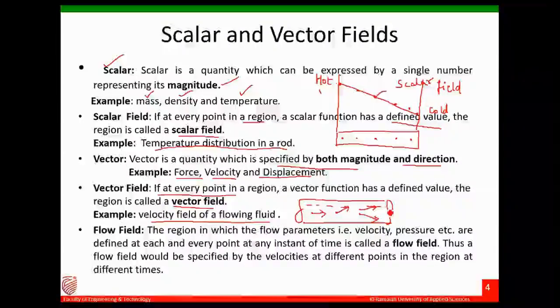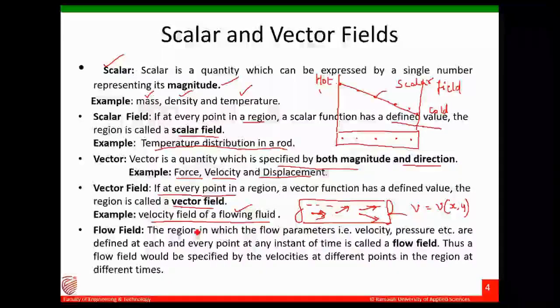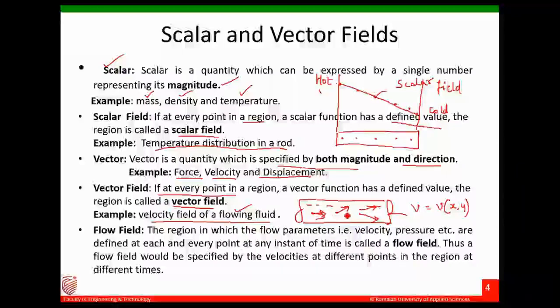So at any point, the velocity is a function of space and time. Here you have both the direction as well as the magnitude. That is the velocity field of a flowing fluid. At each and every point the velocity is different, and the directions are also there for the fluid particles.